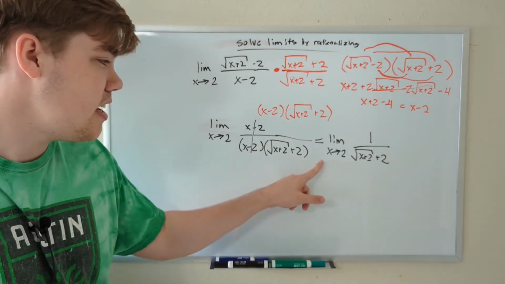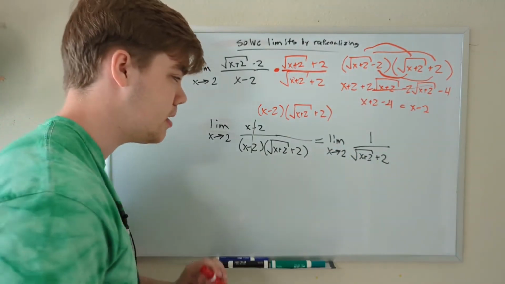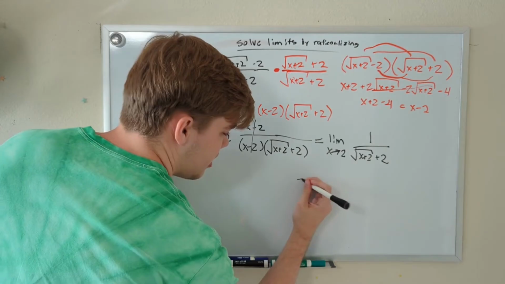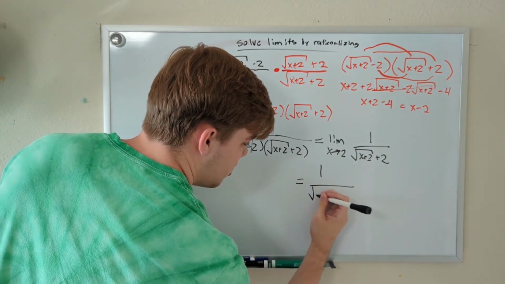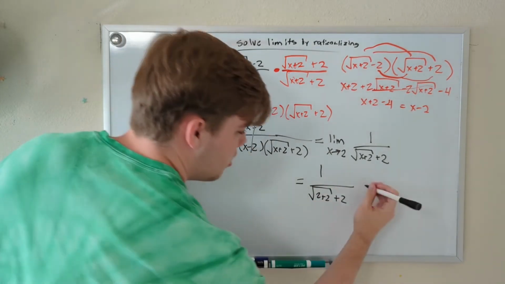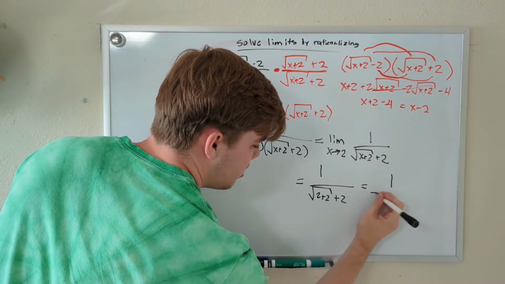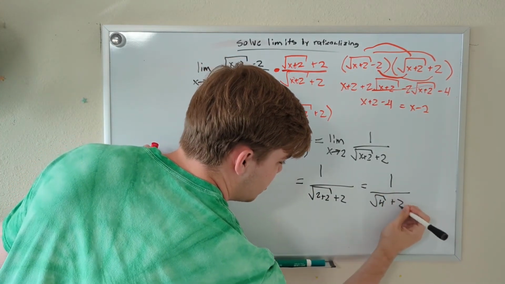And in fact, let's plug in x approaching 2 for all of our x values in order to solve this limit problem. This is simply equal to 1 divided by the square root of 2 plus 2, plus 2, which is equal to 1 divided by the square root of 4, plus 2.